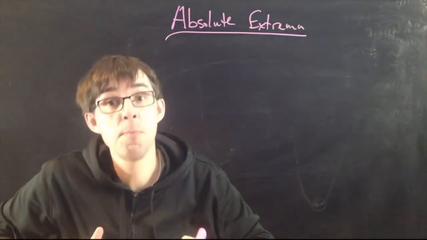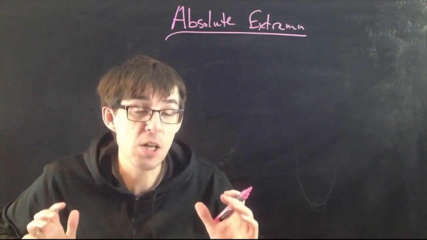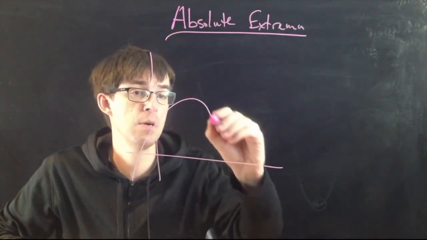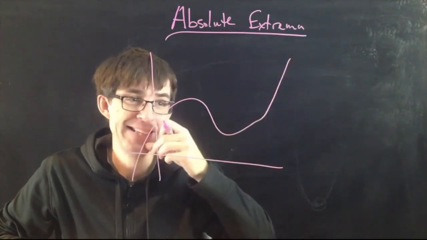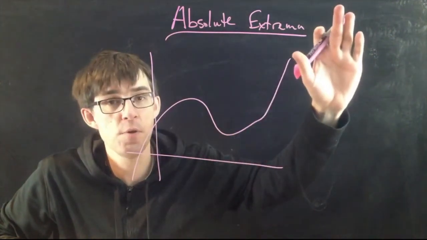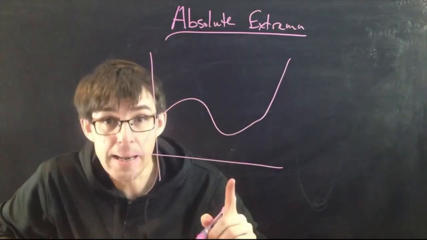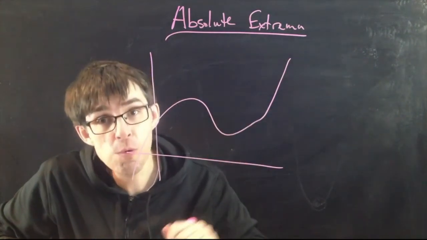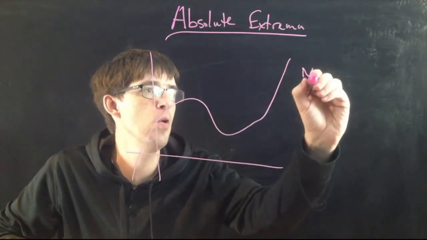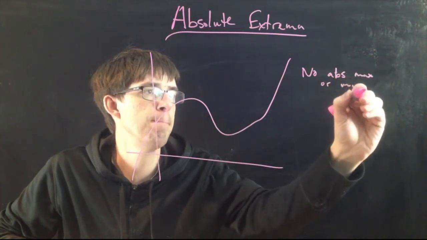Sometimes there is no absolute maximum or minimum, but there will be provided we focus on a closed interval of the domain. Check it out. So this function here actually has no absolute minimum or maximum because the values go up forever over here and they go down forever over here. So there is no absolute minimum or maximum, but there will be if we are only focused on a closed interval domain. So here I'm going to say no absolute max or minimum.